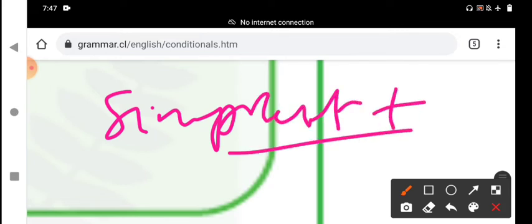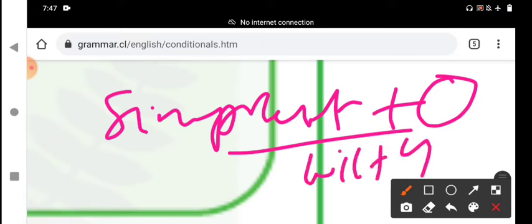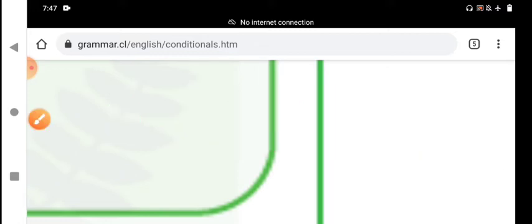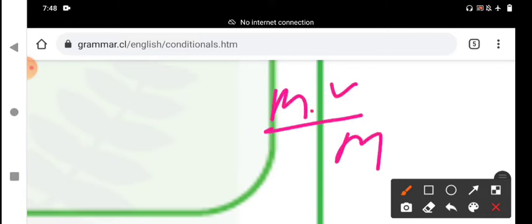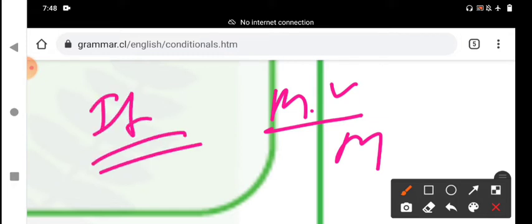In the main clause we should use any modal verb based on the context, based on the function. Generally, we will use will plus V1 in the main clause. We should understand, use the modal verb in the main clause, not in the conditional clause. The modal verb comes in the main clause and not in the if clause. The if clause must be in the simple present tense.